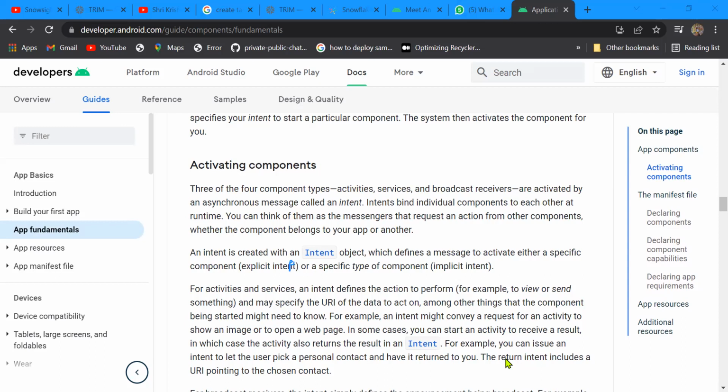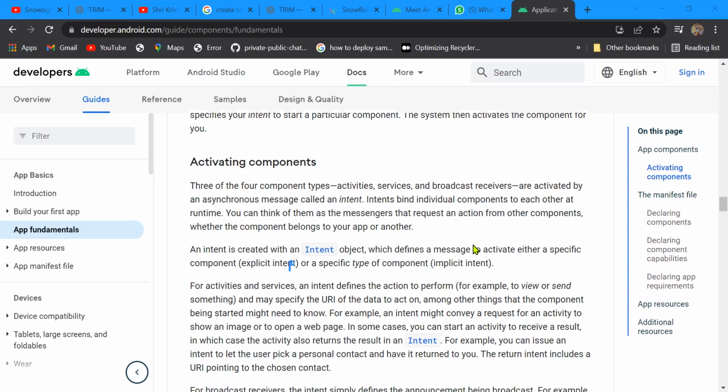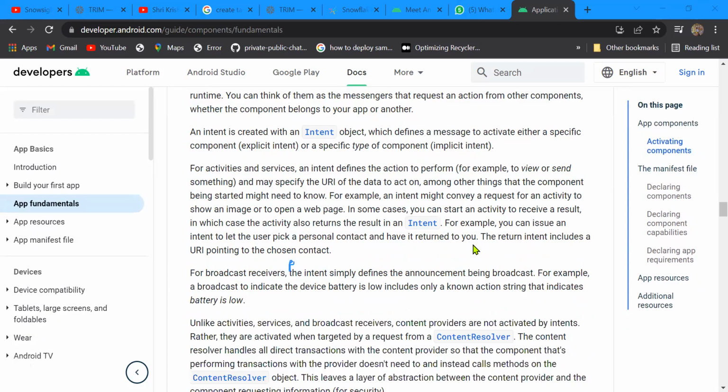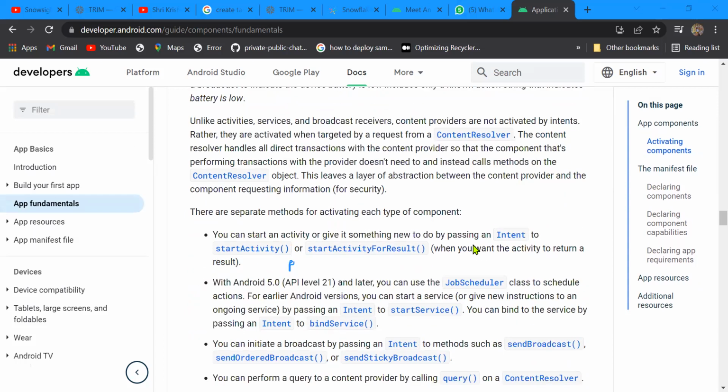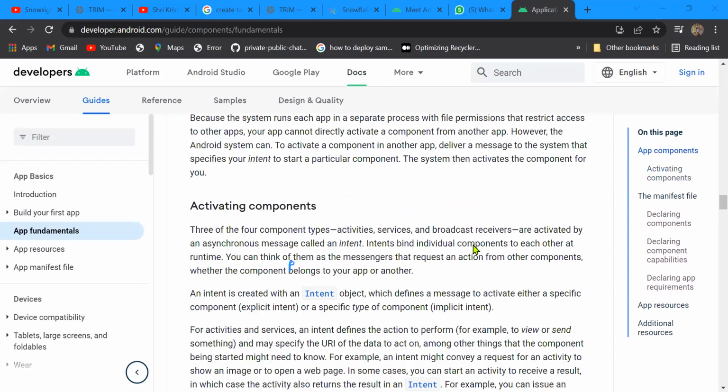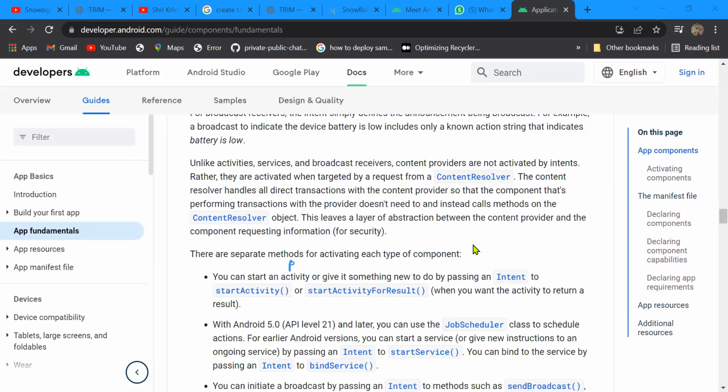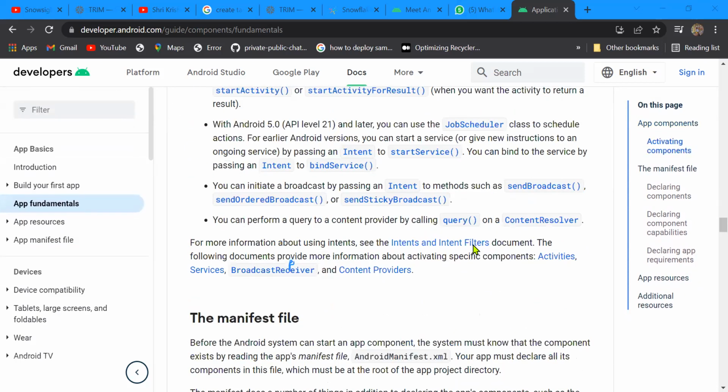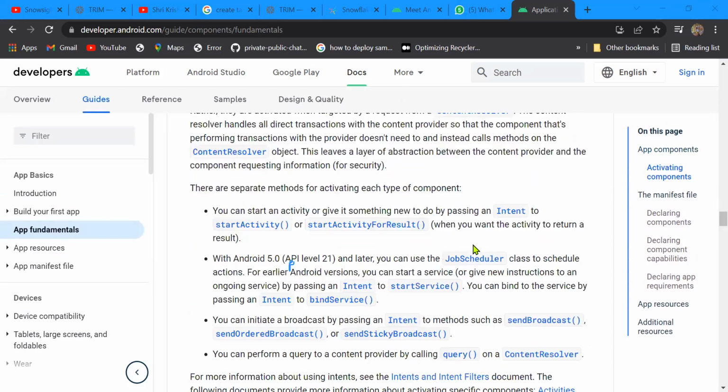Just like on YouTube, somebody shares a URL with you, and when you click that URL, you get into the YouTube player. This is what is called implicit intent. Not to worry about it, we will use it in our class, when we are building our application.